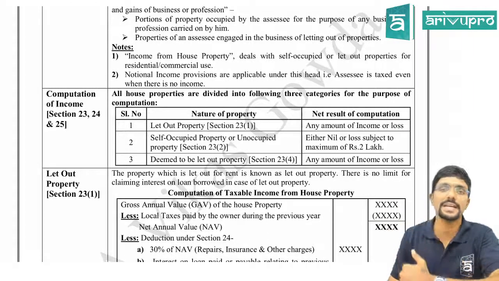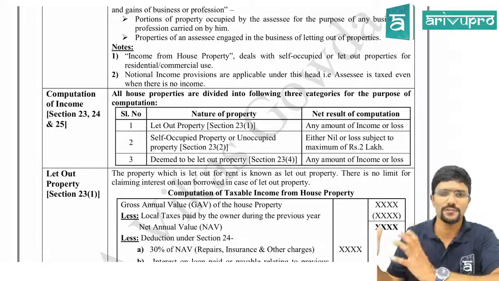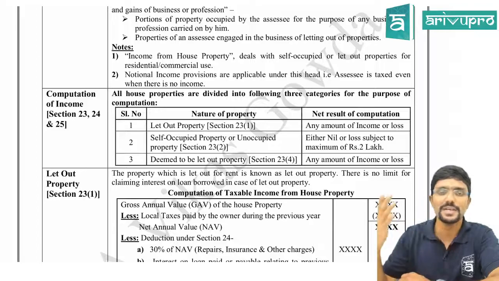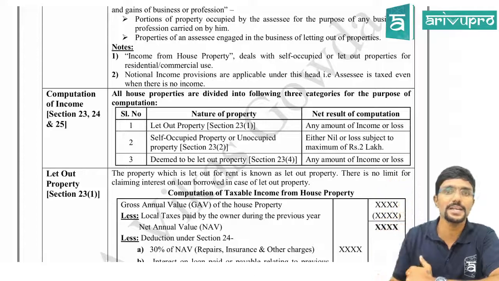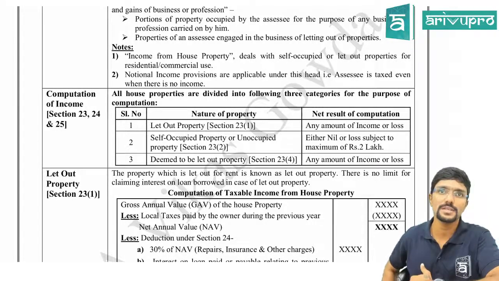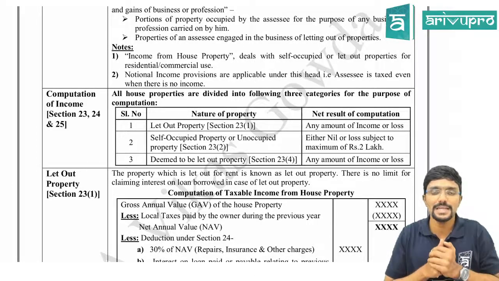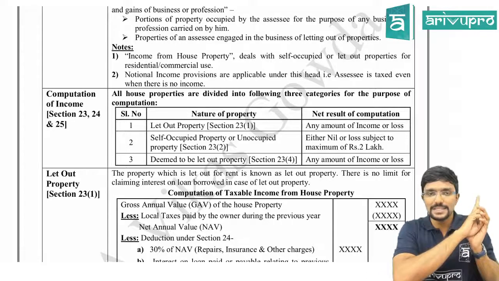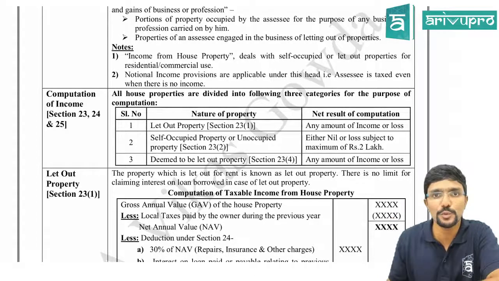Then coming to the second type of property, it is let out property. Let out property means when the property is let out by an owner for a rent, for any part of the year, even if it is let out for 1 month, it will be considered as fully let out throughout the year. Agree? In this case, we will start calculating income from house property from gross annual value. Clear? Then comes deemed to be let out property. Deemed to be let out property means if the assessee and his family members are using more than 2 properties for their own purpose, then only 2 properties can be considered as self-occupied property, whereas all other properties will be considered as deemed to be let out property.